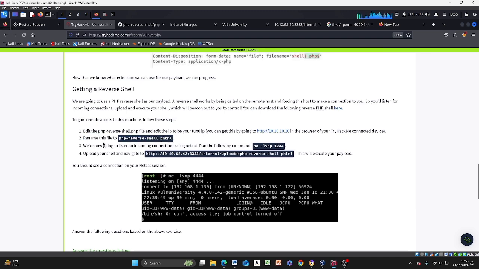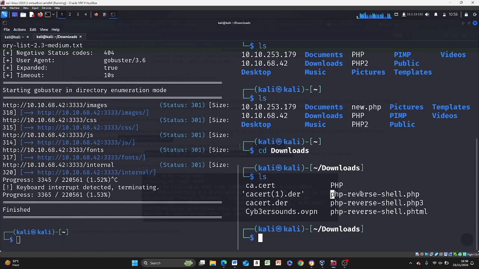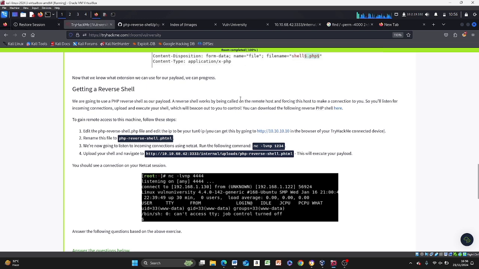Great. So when you download it, you rename it. If you downloaded it, it will come in as a .php file. You need to rename this to PHTML, either using Nano or using this text editor here, where my cursor is right now. Any of them is your choice; there are multiple text editors on Linux, Kali, Parrot, whichever. So we'll now rename the file to .phtml.